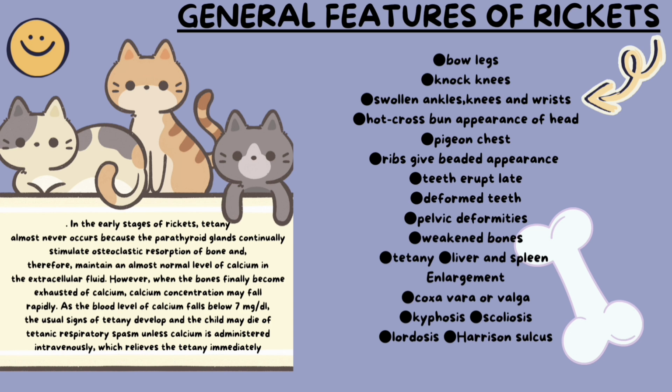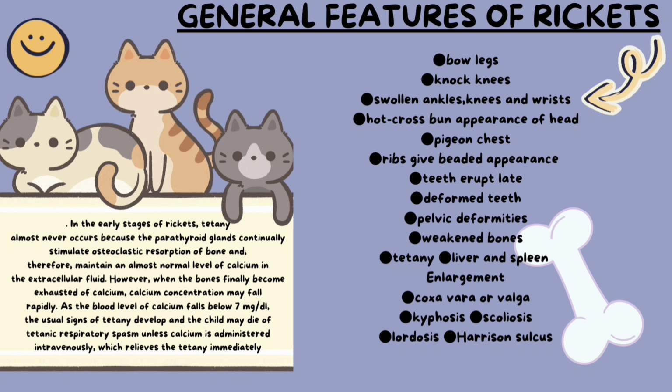Liver and spleen enlargement can result from the body's attempt to compensate for metabolic disturbances. Coxa vara, decreased hip angle, or coxa valga, increased hip angle. Kyphosis, excessive spine curvature. Scoliosis, lateral spine curvature. Lordosis, inward lower back curvature. Harrison sulcus is a groove in the rib cage due to pulling of the diaphragm inwards.